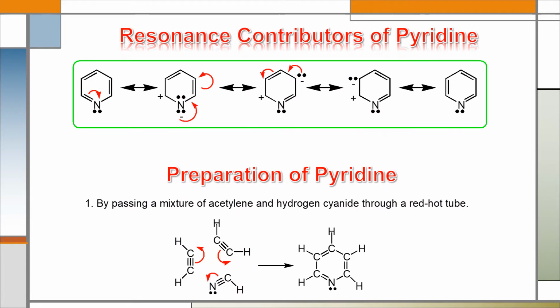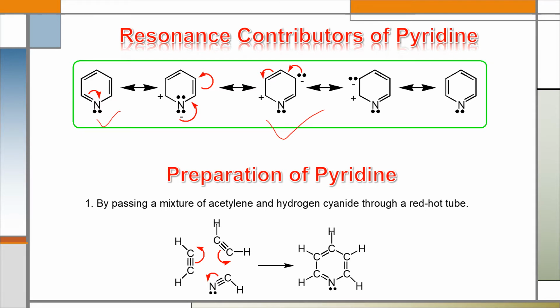Here we can see the resonance contributors of pyridine. Nitrogen, due to its electronegativity, withdraws the pi electron, and due to the delocalization of the pi electron inside the ring, pyridine forms different contributors like this.